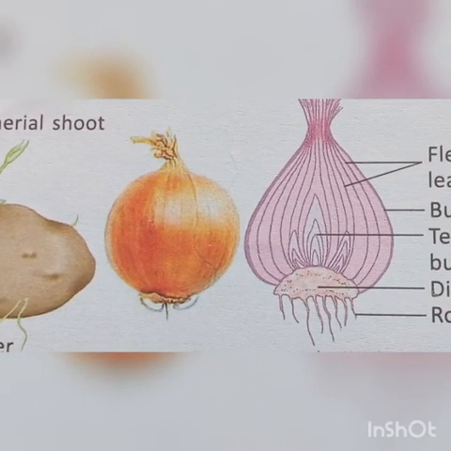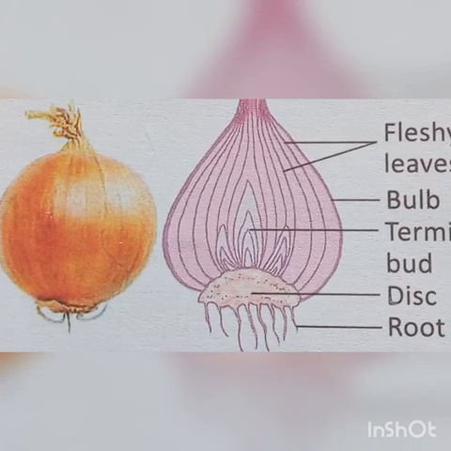Now the next example is the onion. All of us have onions at home, and when we cut the longitudinal section of the onion, we see all these parts. Fleshy leaves are there, the edible part. The shape of the onion is just like a bulb, that is why it is known as onion bulb. Then terminal buds are there, and the disc. The disc is the condensed stem.